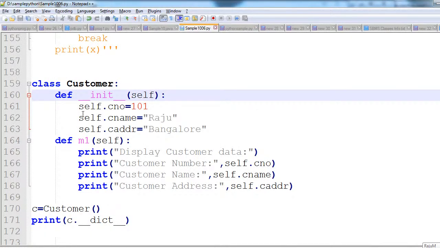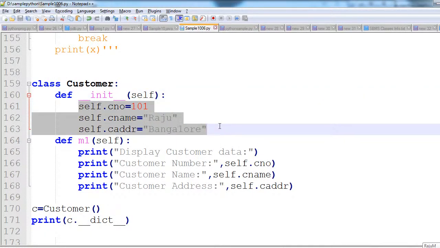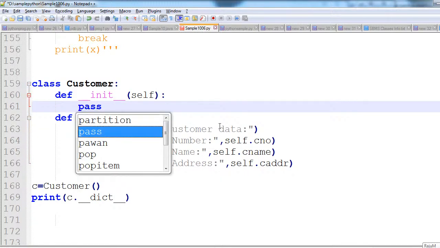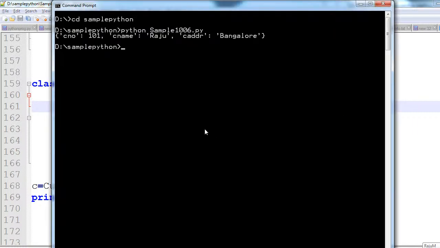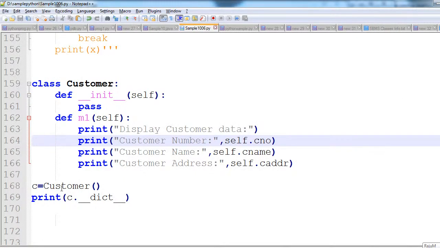Suppose here I am not taking any data, I am just taking it empty like this. Now if I run this, nothing is there. Whenever an object gets created, the constructor is executed. In that case, whatever instance variables are available inside the constructor will be added to the object.